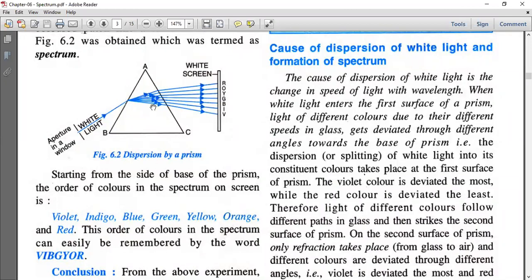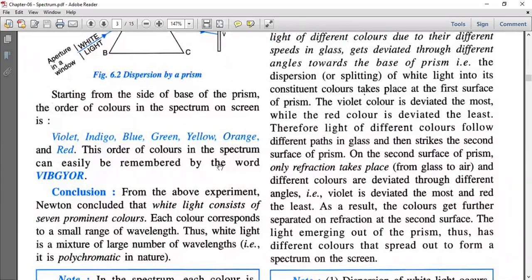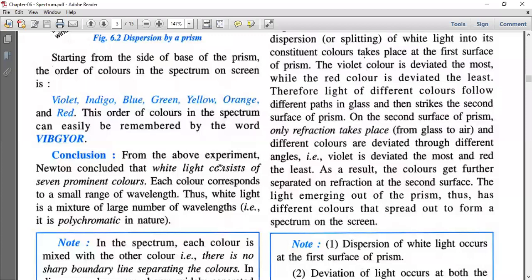wavelengths. Starting from the side of the base, from base to top, the order of the colors is VIBGYOR. It is violet, indigo, blue, green, yellow, orange, and red. This is usually known as VIBGYOR. By this, we can conclude that white light consists of 7 colors. Each color corresponds to a small range of wavelength.